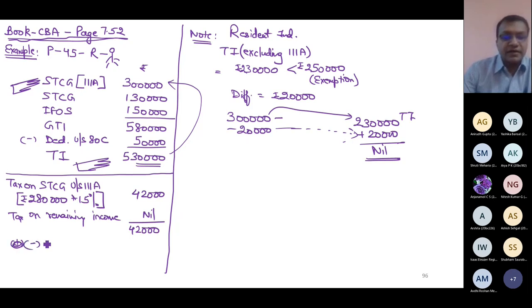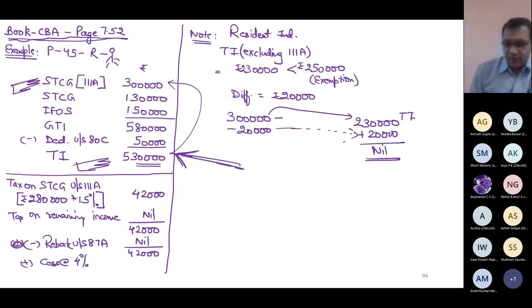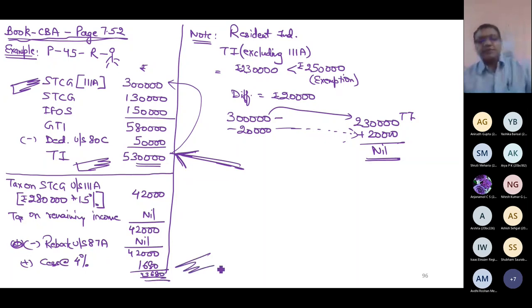Less rebate under section 87A. I can give rebate under section 87A, but since the total income is more than 5 lakh rupees, the rebate under 87A is nil. Add cess at the rate of 4%. 1680. That's it. Please raise your hands if this question is clear.